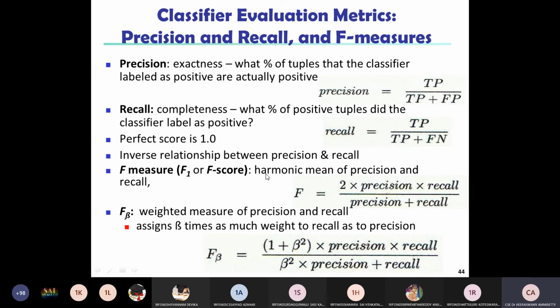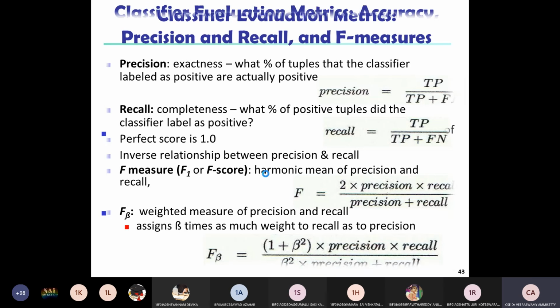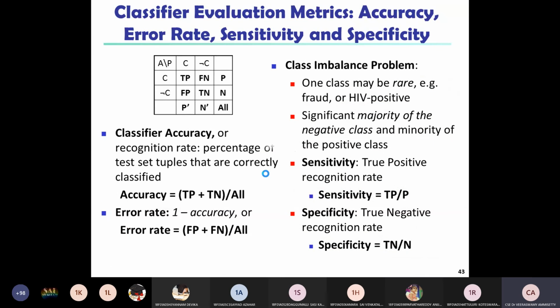Especially, there are six terms we need to calculate. The first, very important term is accuracy. Accuracy is equal to true positive plus true negative divided by all. Error rate is equal to 1 minus accuracy, so false positive plus false negative divided by all. Next, sensitivity. Sensitivity is the true positive recognition rate, equal to TP by P.